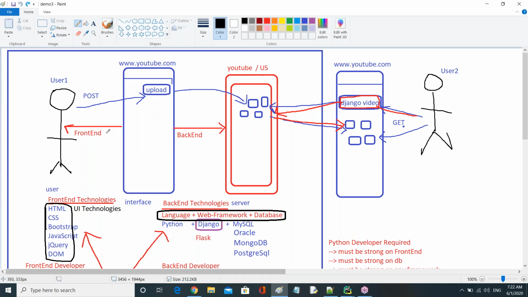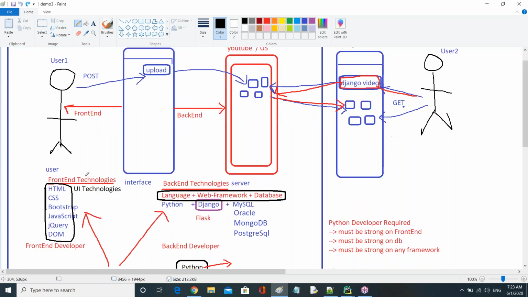Then the question is how to develop this front end part, and how to develop this back end part. The front end part is developed by using front end technologies, which are also called UI technologies.